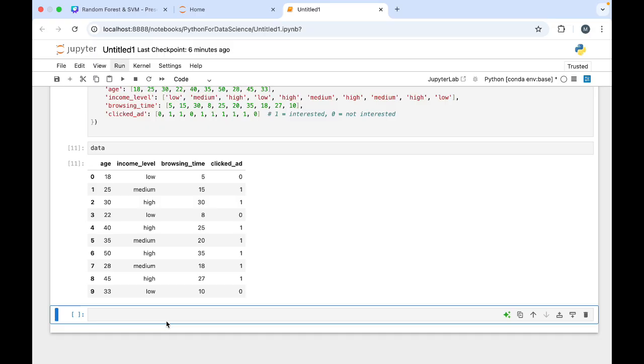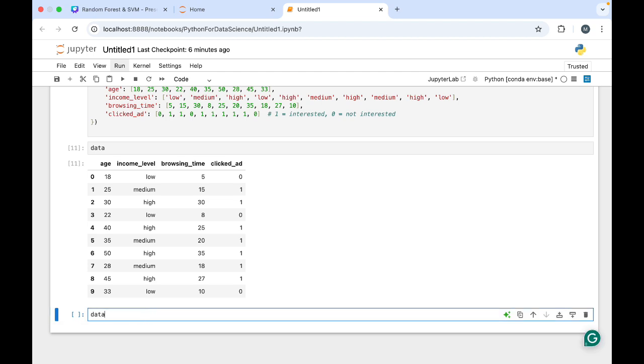Next, after creating the data set, we need to convert categories to numbers. The category here is income level. The machine is not going to understand low, medium, high. I'll show you when we perform the model, and I'll show you that in the last also. So the problem is that we have this income level in category form and we want it in numerical form. So we are going to convert that first, and then the independent variable and then the dependent variable. How should we convert these?